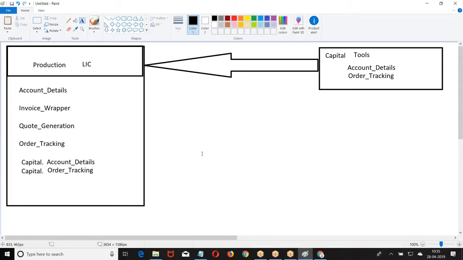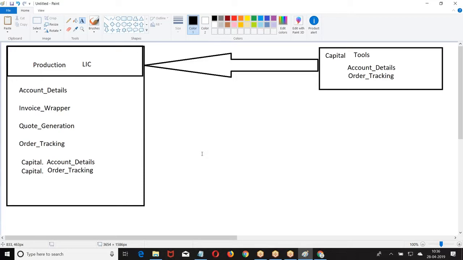The naming convention namespace is required. To avoid the naming conflicts, we are creating a namespace. And that namespace is mandatory when you want to deliver your code to some other organization. When you want to deliver this code to third-party organizations, it is a must that you create a namespace. If you want to use that code only within your organization, it is not mandatory to create a namespace.